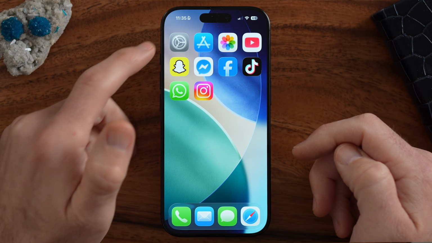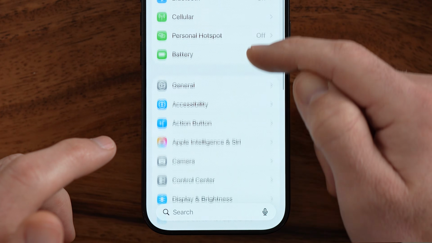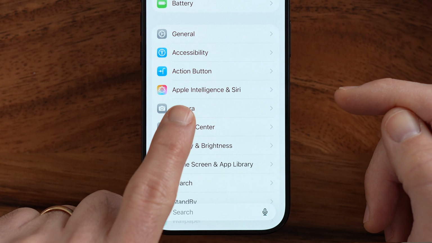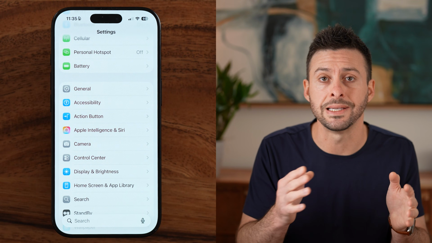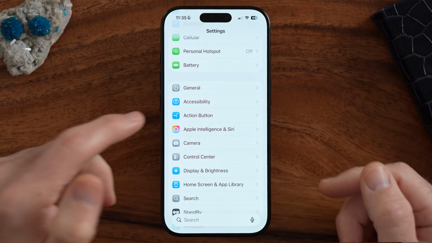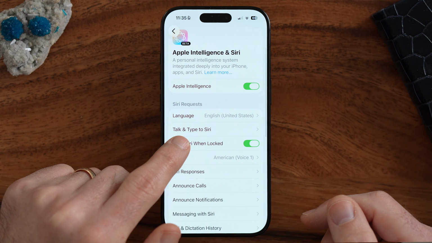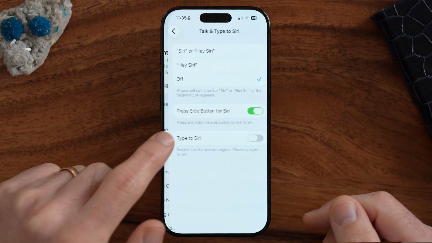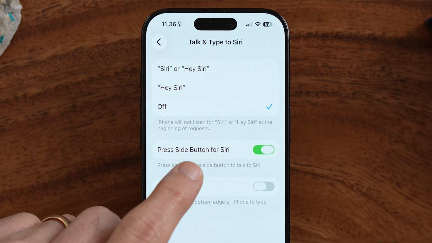So let's first just go into the settings app of your iPhone. And then from here, scroll down. You'll either see Apple Intelligence and Siri, or if you have an older iPhone, it will say Siri and search. Just tap on that. And now all we need to do is go to the talk and type to Siri. And once we're in here, you can see press side button for Siri.